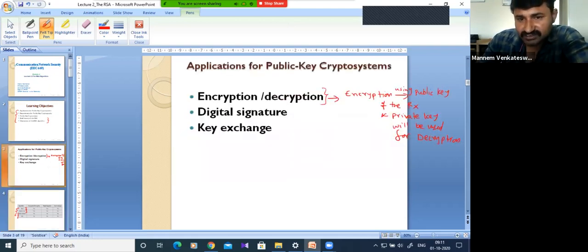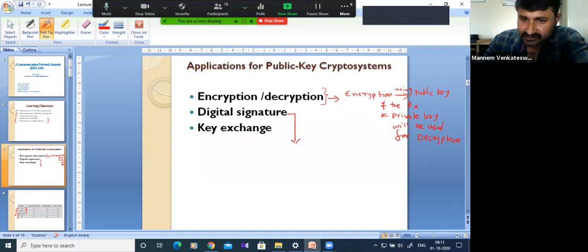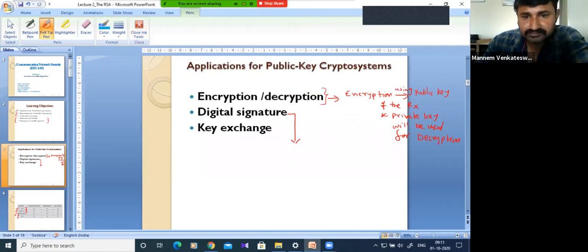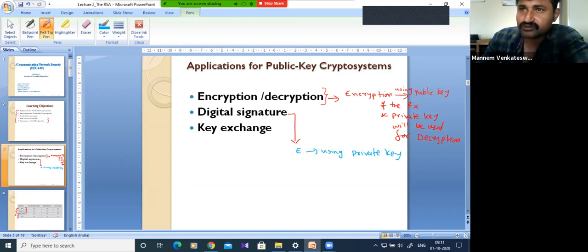Now in the digital signature, can you tell me, encryption will be done by which key? Decryption will be done by which key? Anyone? In this case, encryption will be done using the private key. Yes or no? Then only the receiver knows which user the message is coming from.